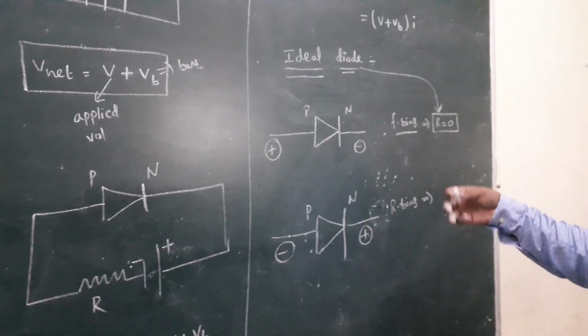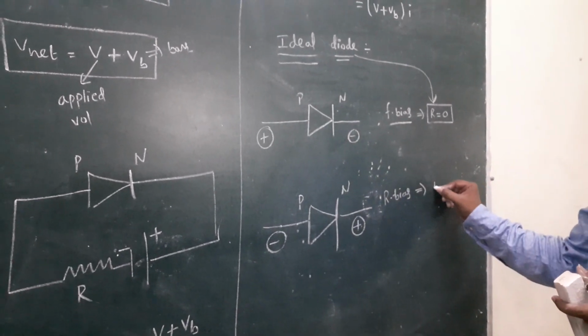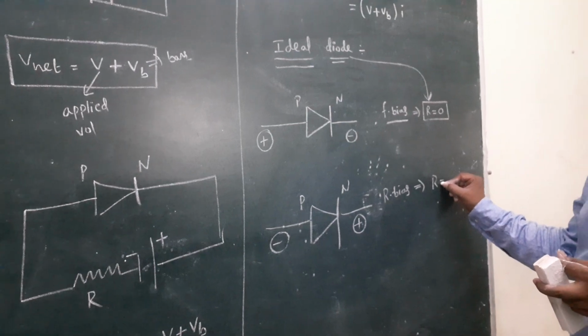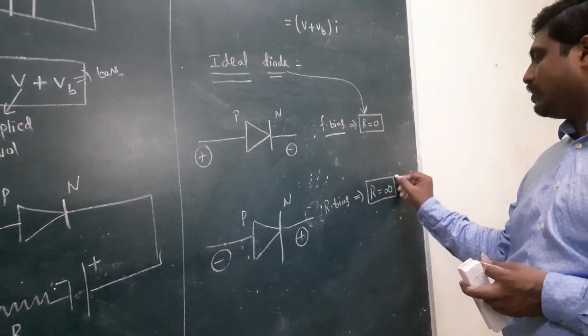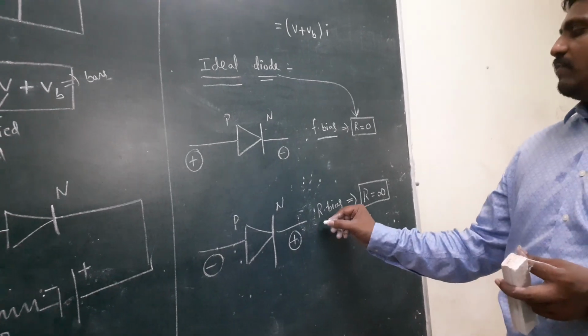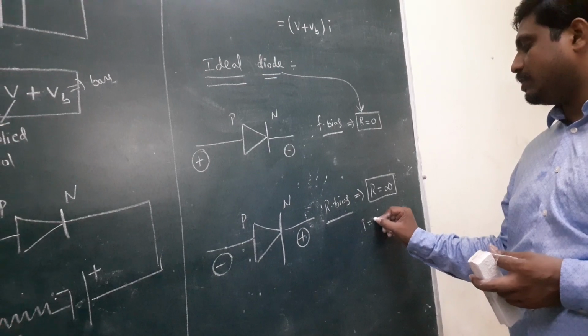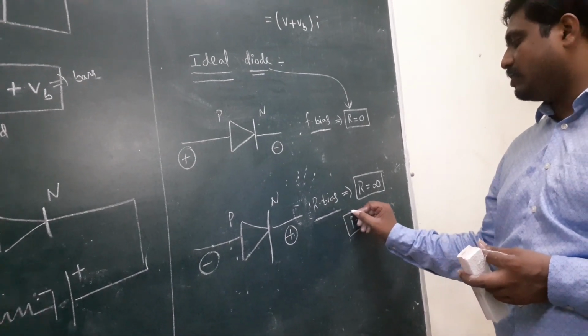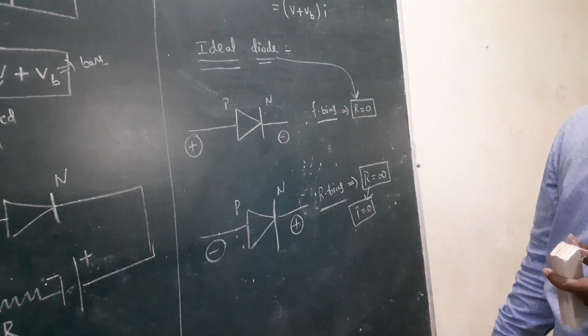Automatically the opposition is more, and further charge does not flow, so the internal resistance becomes infinity. That means in the reverse bias, no current flows. Resistance becomes infinity, opposition is infinite, and current flow becomes zero.